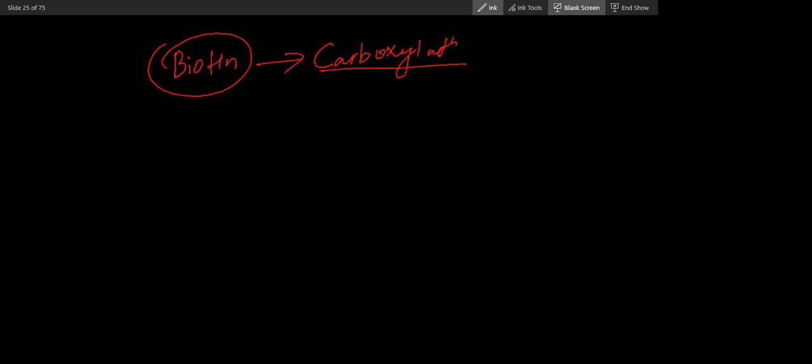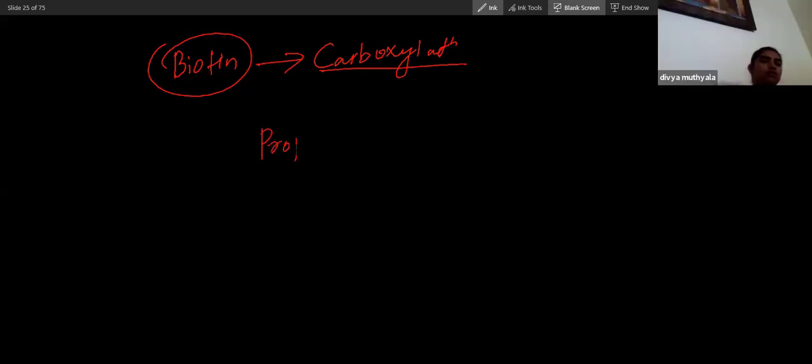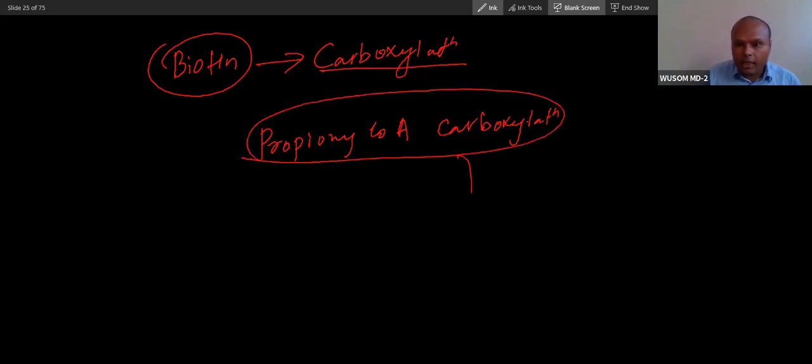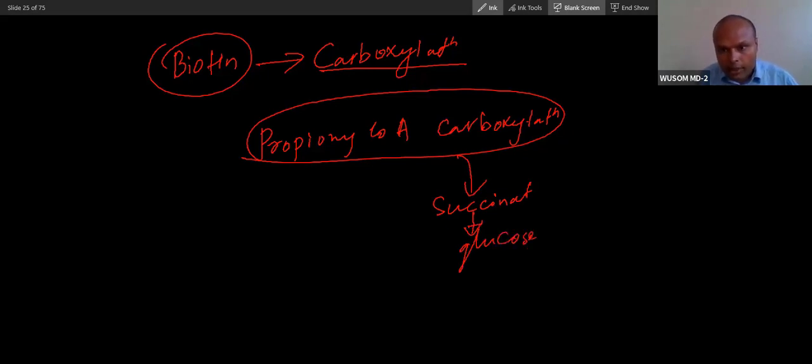Propionyl-CoA carboxylase. Propionyl coenzyme A carboxylase is part of the propionic acid pathway, and the propionic acid pathway produces succinate, and succinate will form glucose. So it is involved in glucose synthesis, in gluconeogenesis here. And then the second enzyme,